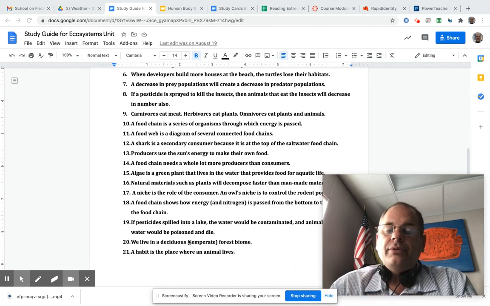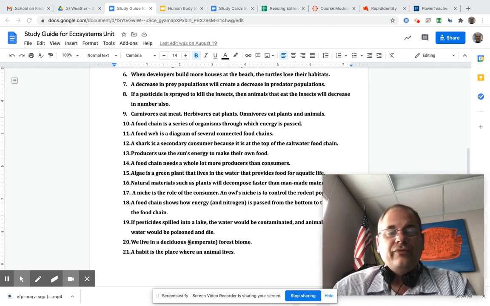Number 13, producers use the sun's energy to make their own food. They are green usually and can make their own food. We are not green and we cannot make our own food. We have to go find our food. Number 14, a food chain needs a whole lot more producers than it does consumers. So it needs a whole lot of grass to feed the grasshoppers, a whole lot of plants to feed the animals, and not as many consumers in that food chain.